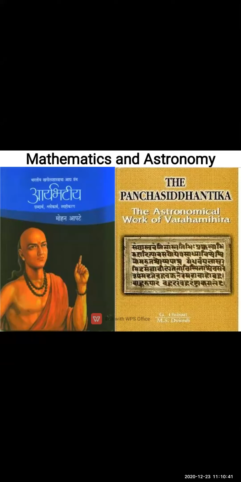Why? Because he told the world that the Earth revolves around the sun. He was the first person to state that the Earth revolves around the sun. Before that, because the sun rises in the east and sets in the west, we were thinking that the sun revolves around the earth. But this concept is a false concept, which was proved by Aryabhatta, and he stated that the earth revolves around